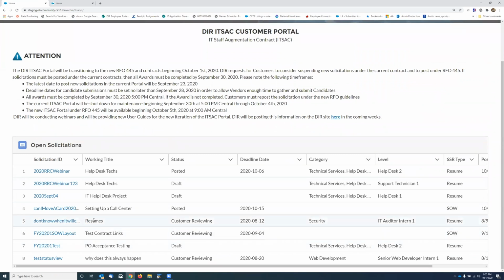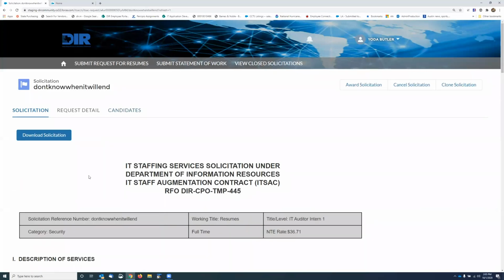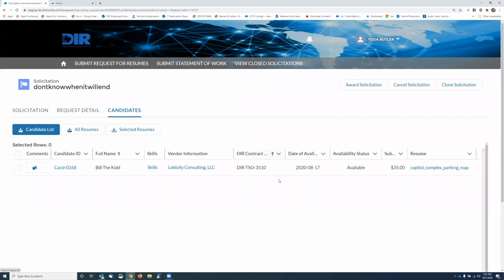So I'm going to check this one. So in order to award, you have to be on this status here. So as soon as the deadline date comes and goes, your requests are all set to customer reviewing. And that's when you'll be able to go into the system, click on the candidates. You'll be able to export the candidate list, which is the spreadsheet that Ann used to put together, but we have it populated now. Imagine if you had 10 candidates here, you could select how many resumes, or you could select them all. But what I'm showing now is awarding a resume. So let's say we're going to hire Billy the Kid.